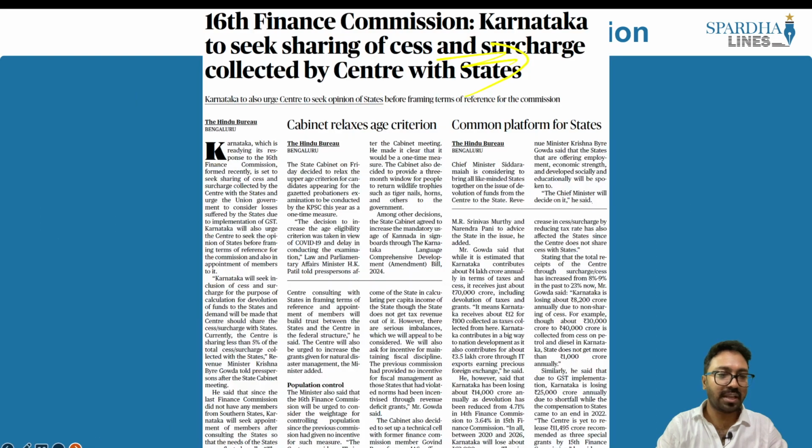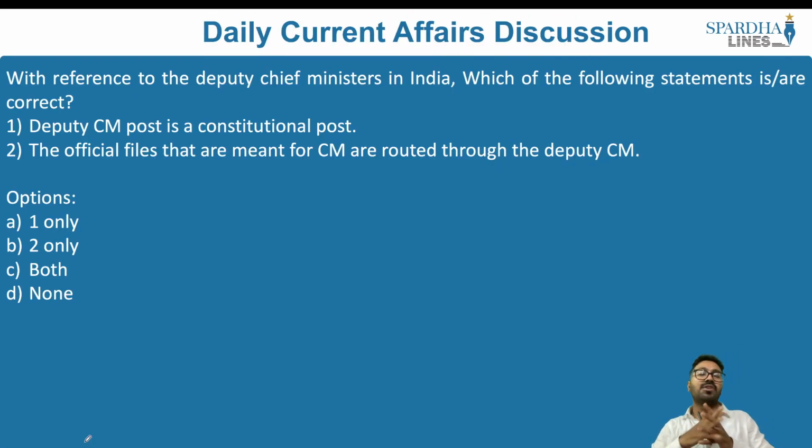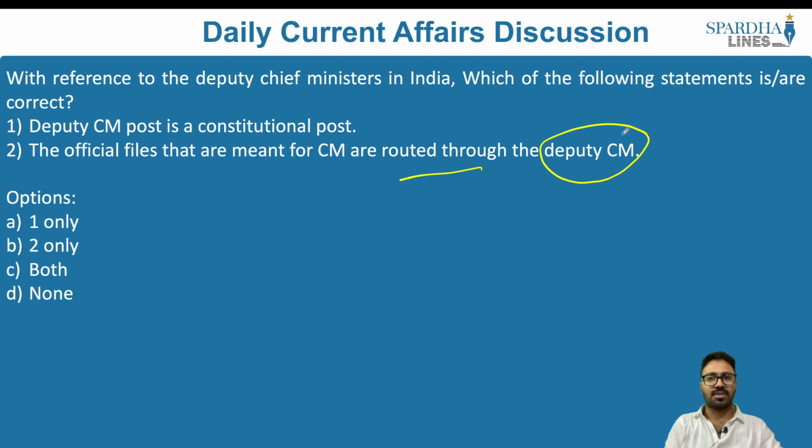Now let's look into the next practice question. With reference to the Deputy Chief Ministers in India, which of the following statements are correct? Deputy Chief Minister post is a constitutional post. The official files that are meant for the CM are routed through the Deputy Chief Minister. Which of the statements are correct? The answer to this is none. Why? That is because both the statements that are given here are wrong.